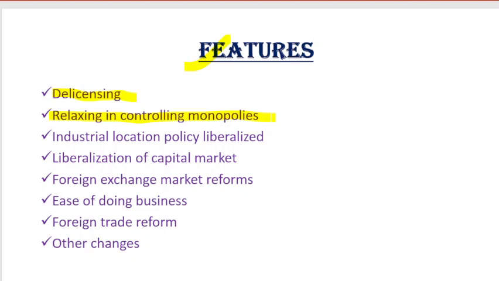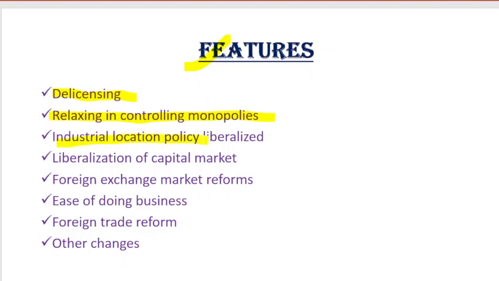Monopoly houses now don't have to wait for prior government approval for expansion or establishment of new industries. If they want to establish new industries, or expand their existing business, they may do it without permission or approval from the government.